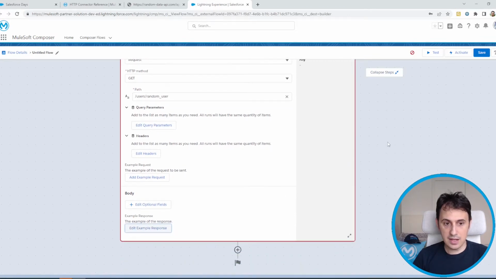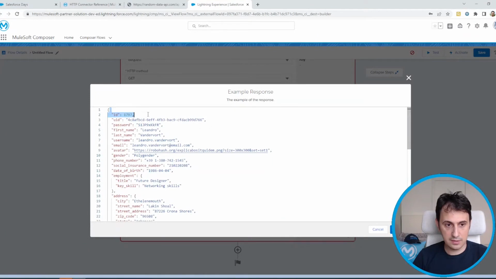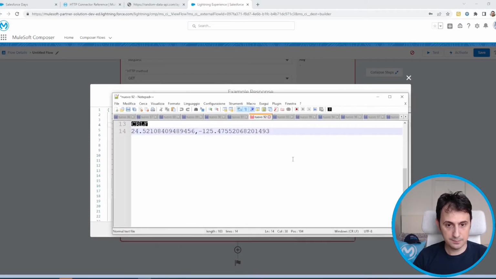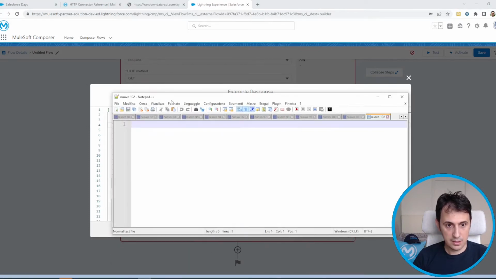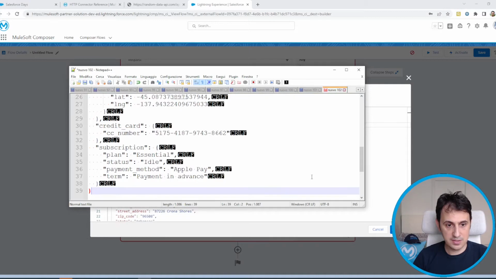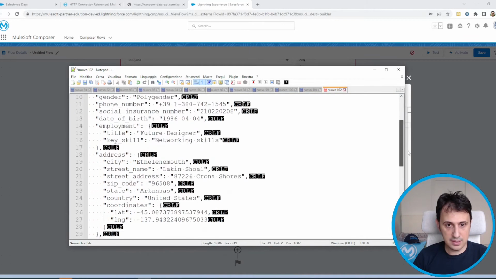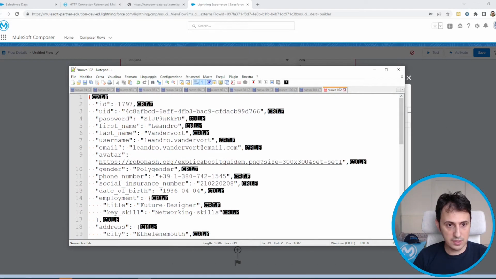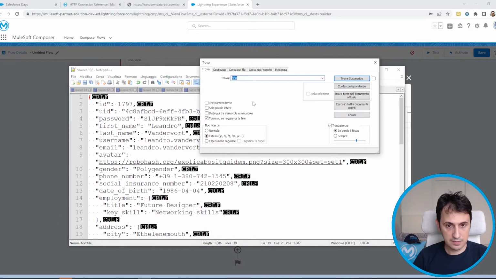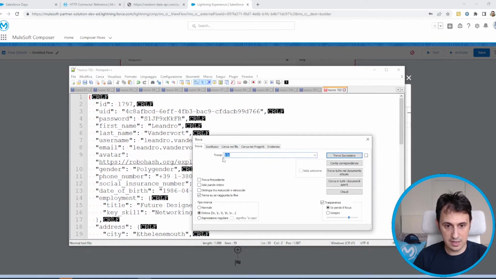Okay, there is a little bug here because it doesn't accept a new line. So I go to Notepad. I simply cut and paste into Notepad, and then I remove the new line. I think it is a little bug.